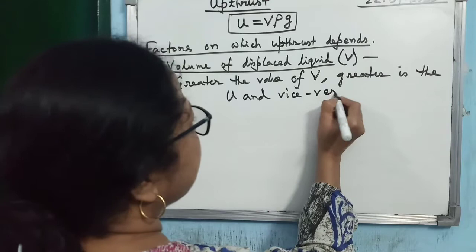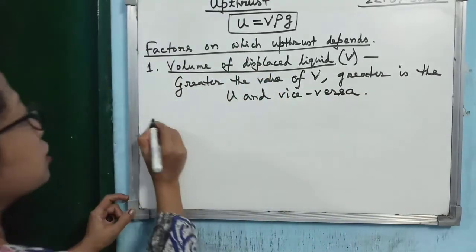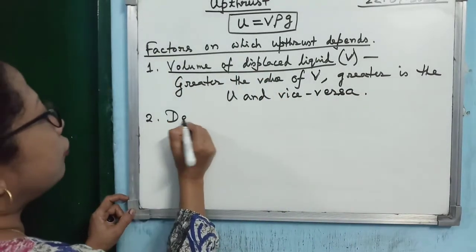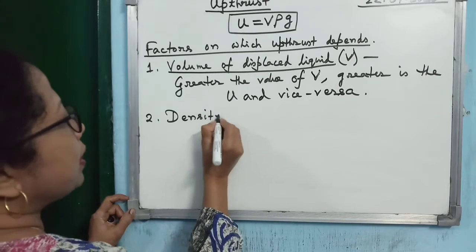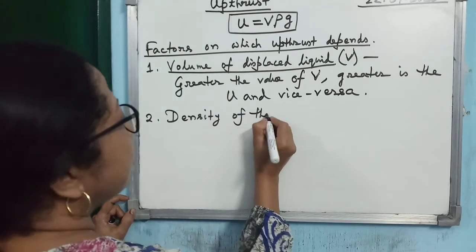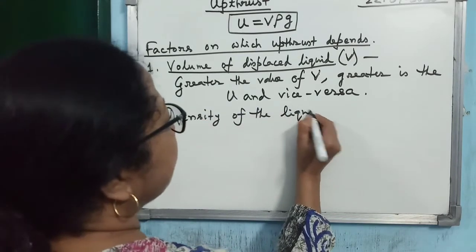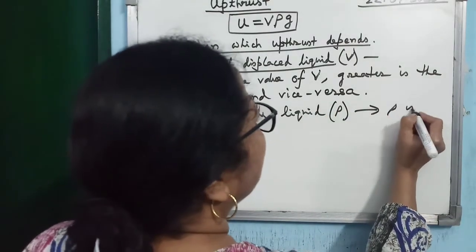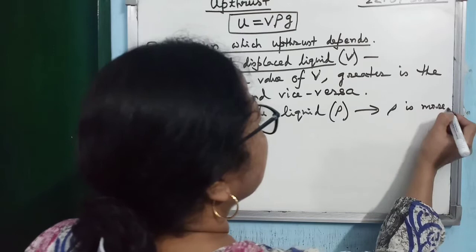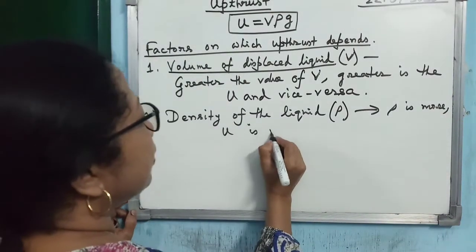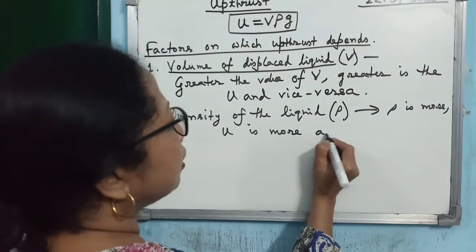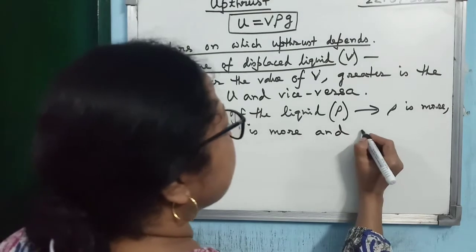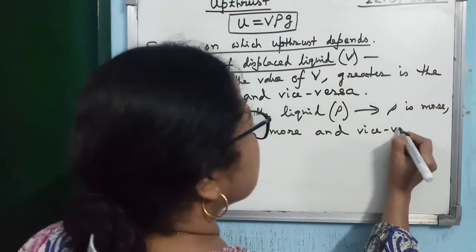Then next one is upthrust also depends on the density of the liquid. It depends on density of the liquid, rho. So, if rho is more, U is more, and vice versa. It means if you increase the density of the liquid, upthrust will increase.